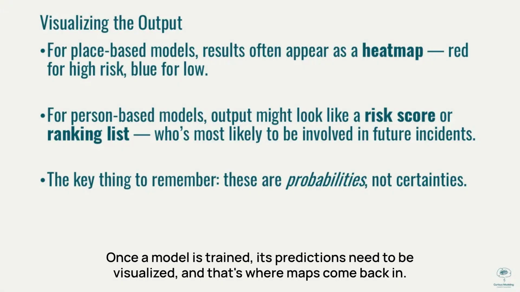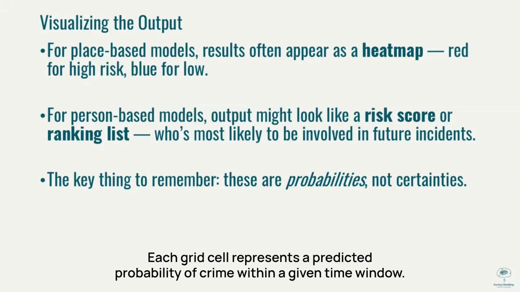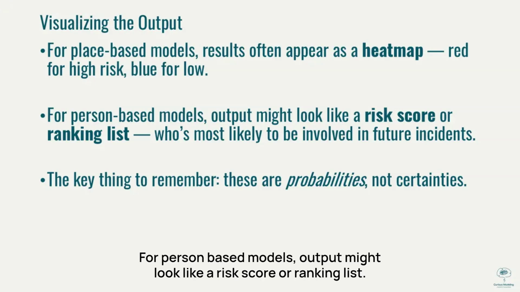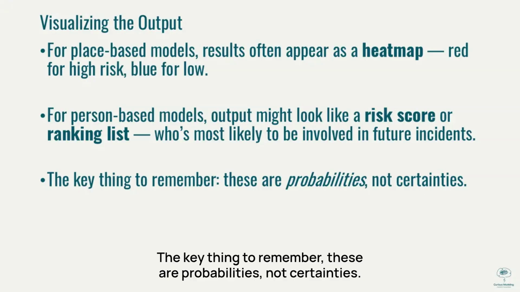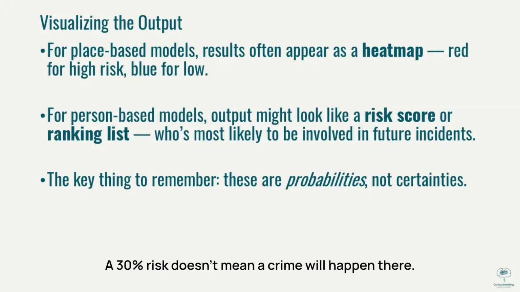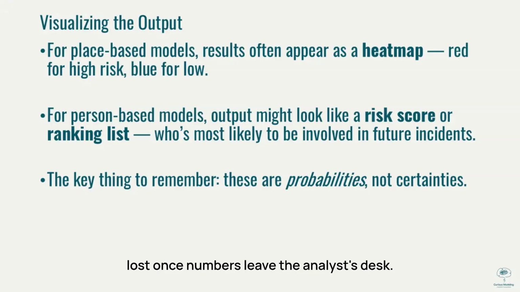Once a model is trained, its predictions need to be visualized, and that's where maps come back in. For place-based models, results often appear as a heat map, red for high risk, blue for low. Each grid cell represents a predicted probability of crime within a given time window. For person-based models, output might look like a risk score or ranking list, who's most likely to be involved in future incidents. The key thing to remember, these are probabilities, not certainties. A 30% risk doesn't mean a crime will happen there. It means, statistically, it's more likely compared to others. But that nuance can easily get lost once numbers leave the analyst's desk.